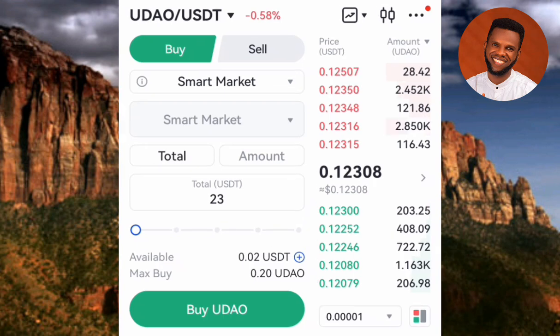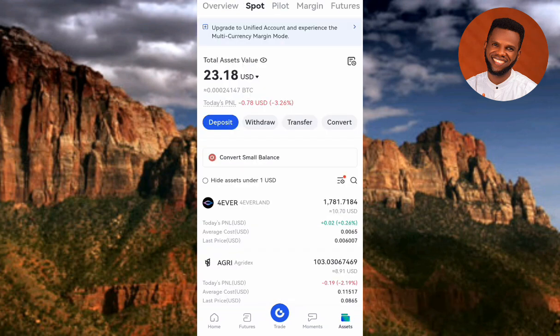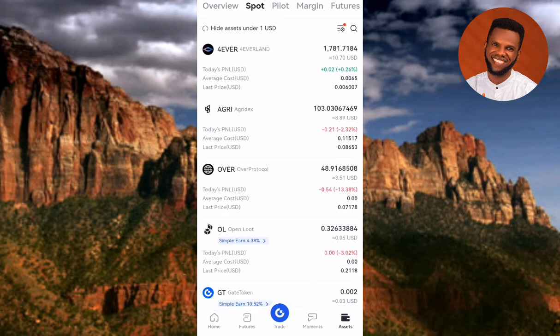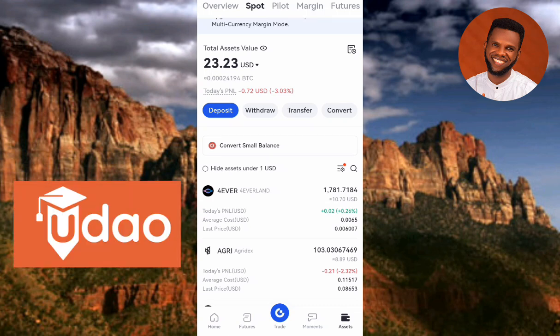And once you go back to your asset now to check the amount of USDT and the amount of UDAO token that you have, you find out that your USDT balance has reduced while your UDAO token has increased. If you had no UDAO token before now, you will now have the UDAO token in your account. You can tap on where you can see assets to see it. Once you tap on assets, you will see it right here. You're going to see the USDT that you have. You're also going to see the UDAO token that you have right here. So guys, now this is how it works.